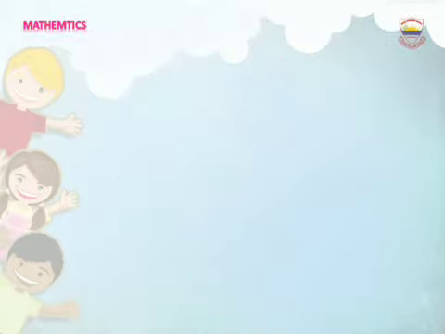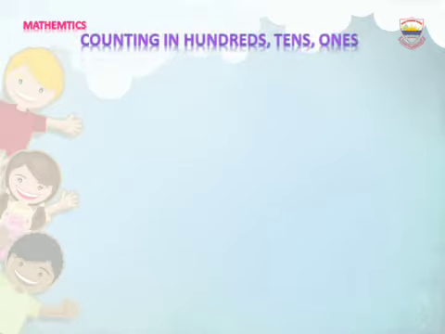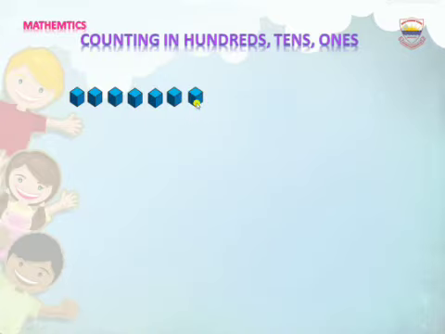Today we are going to learn about counting in hundreds, tens and ones. We take blocks to count the ones numbers. Hey kids, count with me. 1, 2, 3, 4, 5, 6, 7, 8, 9, 10.